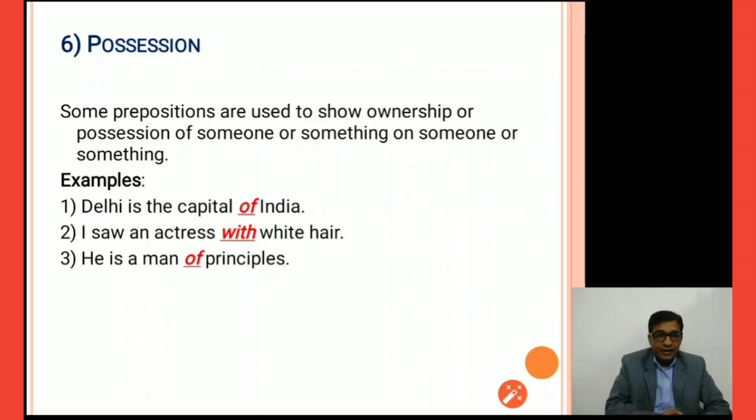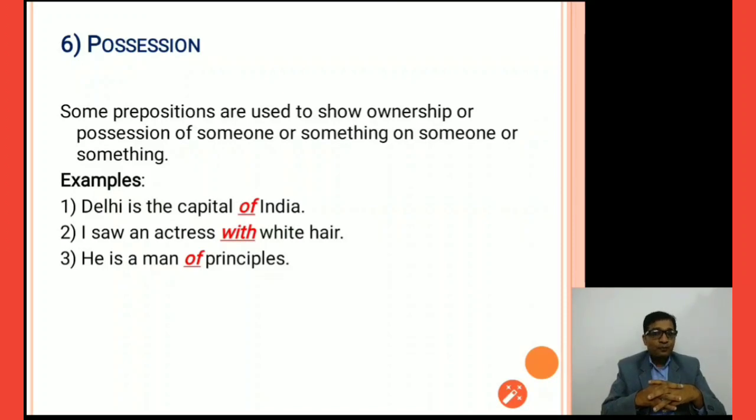Examples are given there, so we will discuss one by one. Delhi is the capital of India. Now India is a country where Delhi is the capital. So it is the ownership of India's Delhi capital, right? This relationship of possession or ownership is shown by the word of, and that preposition comes under the category of possession. I saw an actress with white hair. Now with is indicating the white hair, which is the private property of that actress, right? And that's why it indicates ownership here.